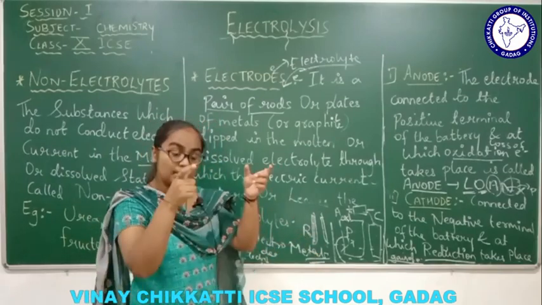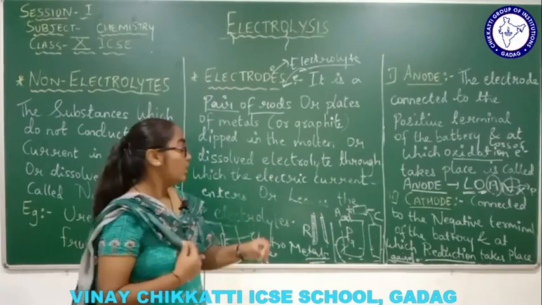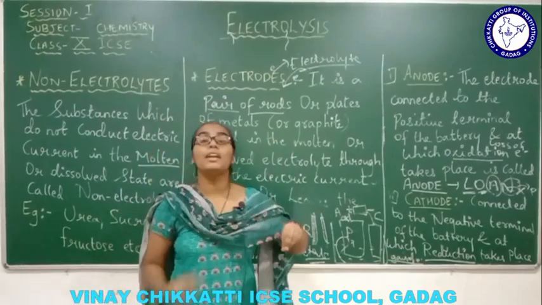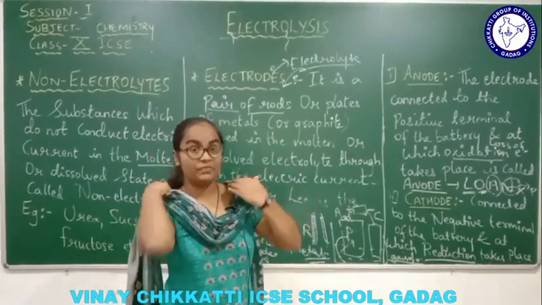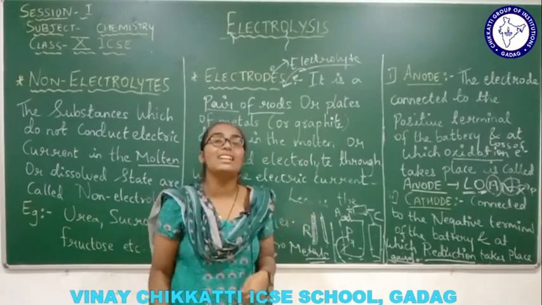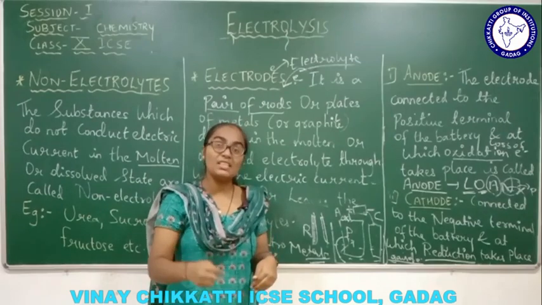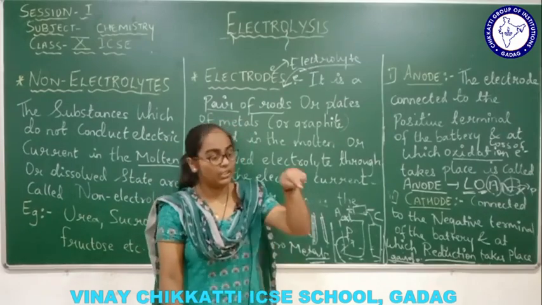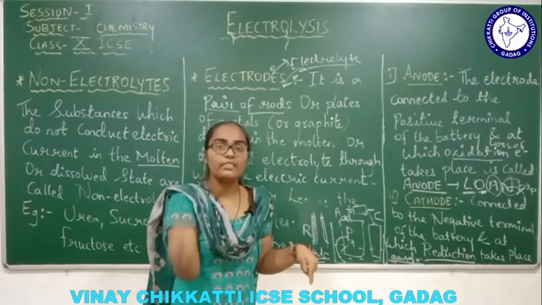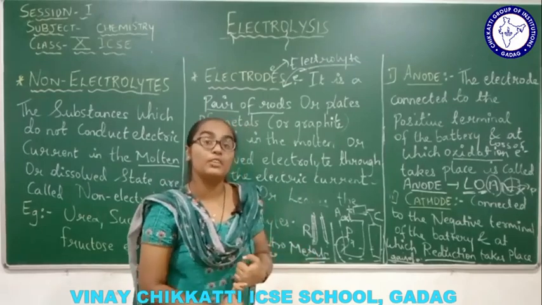Electrodes are a pair of rod-shaped or plate-shaped conductors which have to be immersed or dipped into the aqueous solution, that is, into the electrolyte. So the electrons will start flowing from electrolyte to electrode and again from electrode to electrolyte. So a closed circuit is formed wherein the flow of electrons takes place.